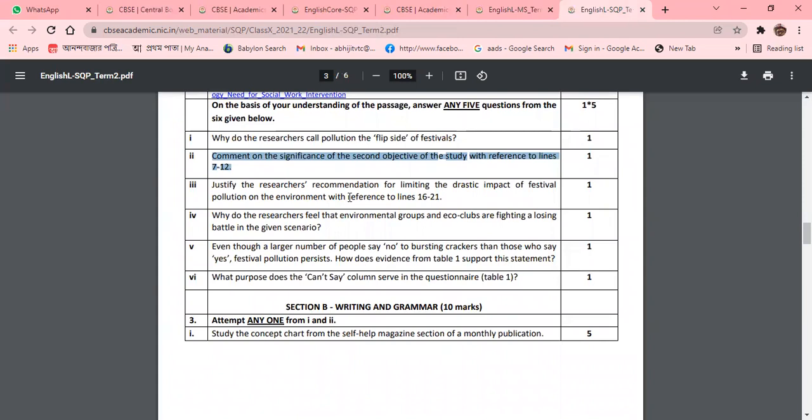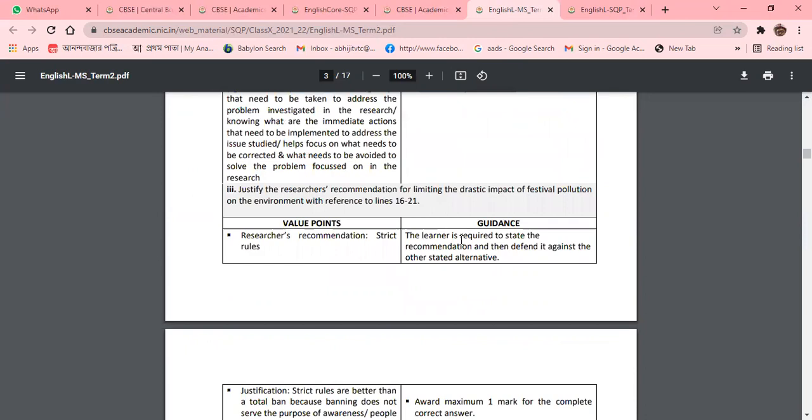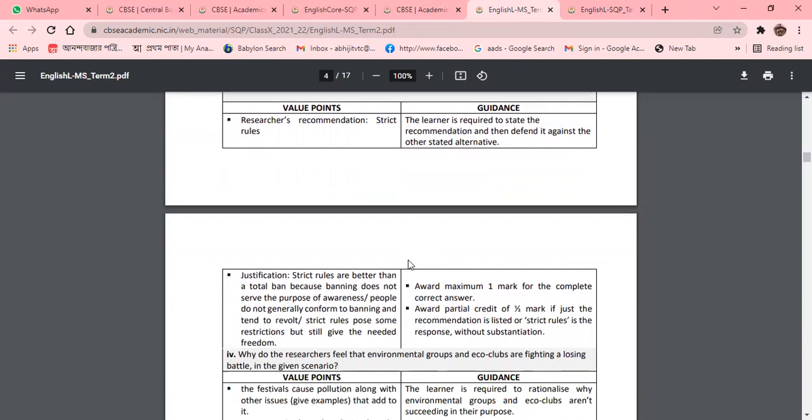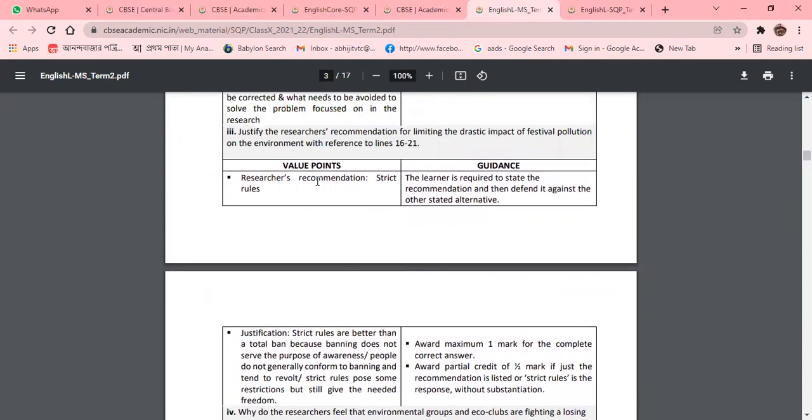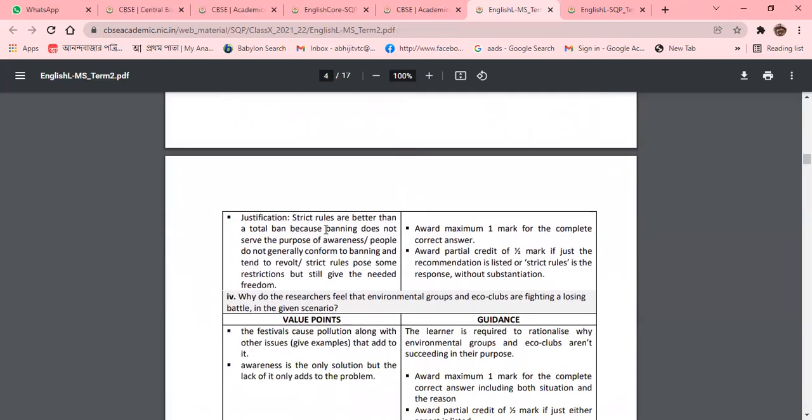Justify the research recommendation for limiting the drastic impact of festival pollution on the environment with reference to lines 16 to 21. According to the marking scheme, they want the research recommendation. What will the recommendation be? Strict rules. And the justification: strict rules are better than a total ban, because banning does not serve the purpose of awareness, and people do not generally conform to a ban and tend to revolt, while strict rules pose some restriction but still give the needed freedom.